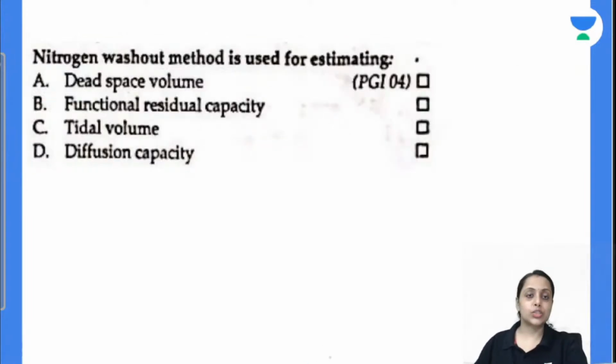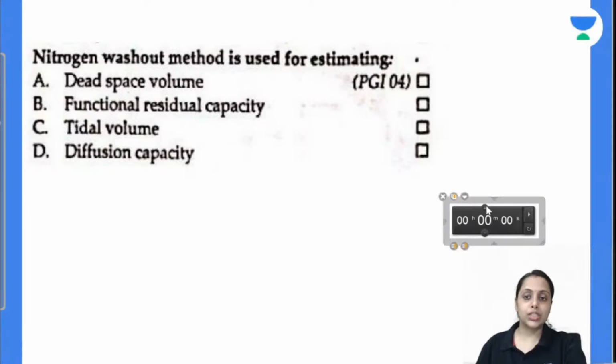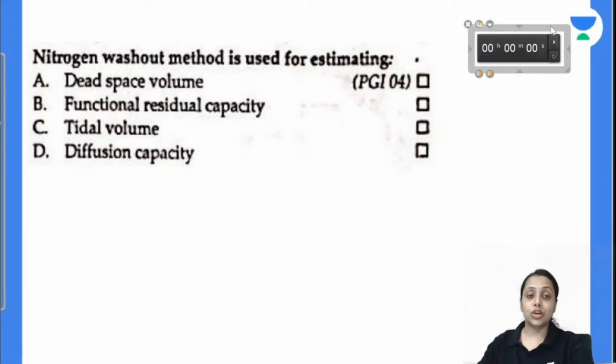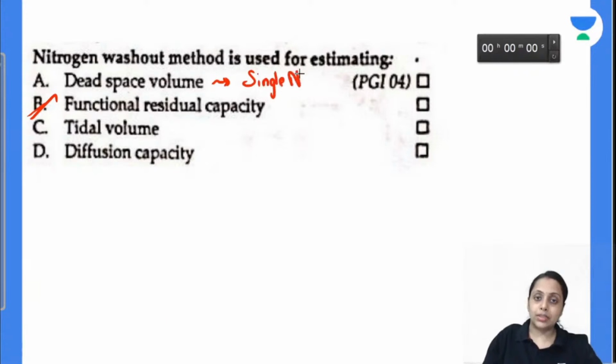Very true. Coming to the next one: the nitrogen washout method is used for estimating dead space volume, FRC, tidal volume or diffusion capacity. The nitrogen washout method is used to measure our FRC. For dead space volume, we use the single nitrogen breath method, not the washout method. Do not confuse this. So the answer is FRC. Is this clear?